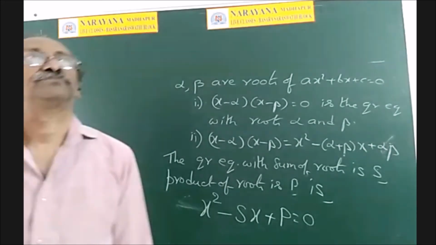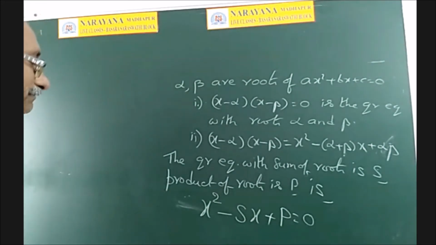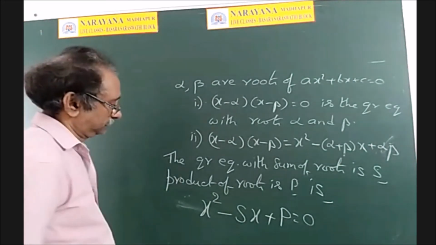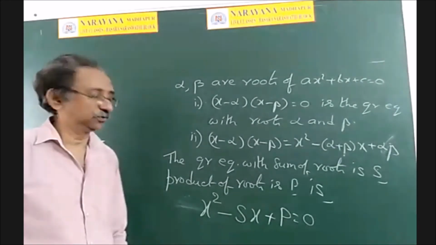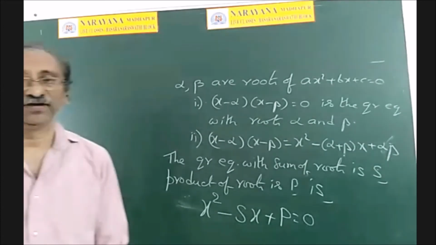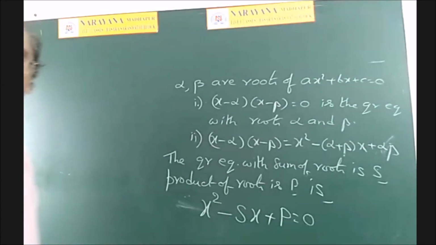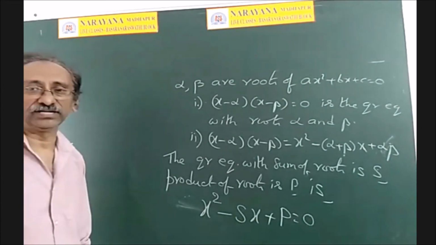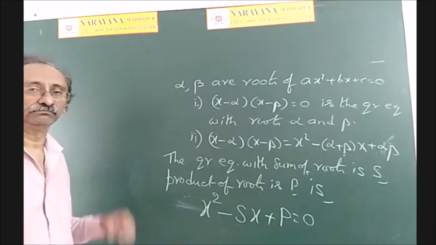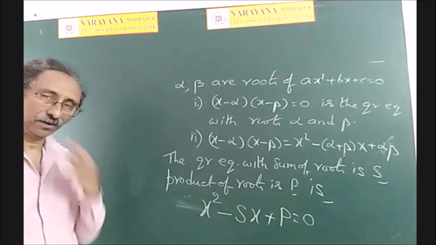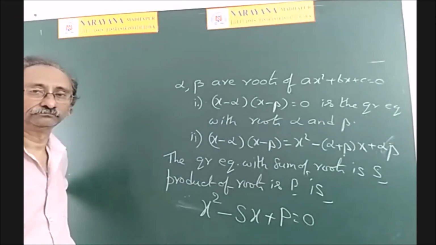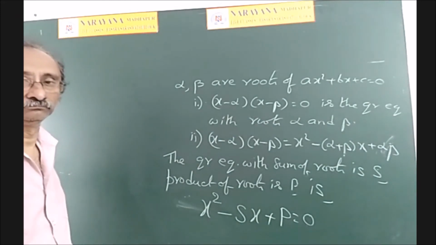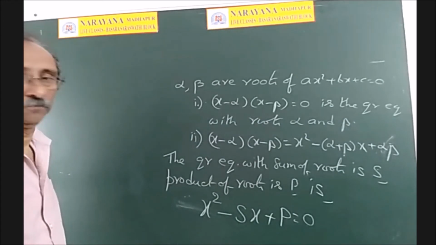Write down: x square minus sx plus p equal to 0. S stands for sum of the roots, and p stands for product of the roots.